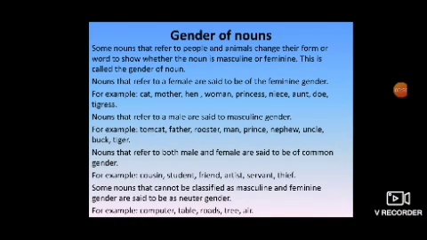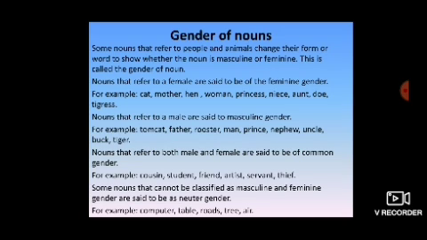Now, it is necessary to know the gender of the noun to use the correct pronoun like he, she, it, his, her, and many others. Let's read about it. Gender of nouns. Some nouns that refer to people and animals change their form or word to show whether the noun is masculine or feminine.